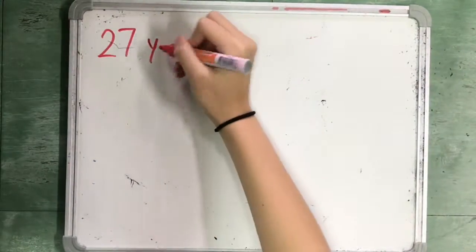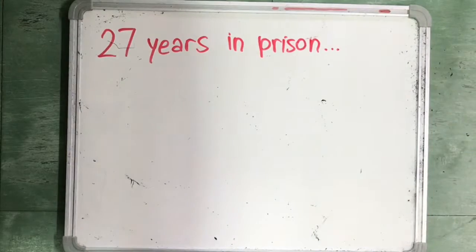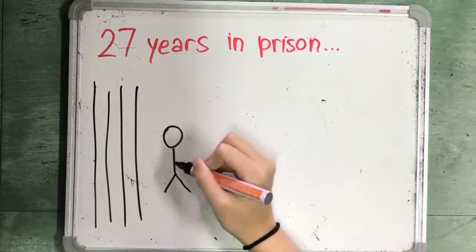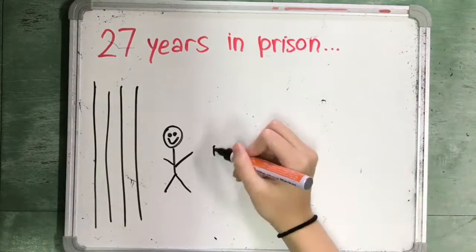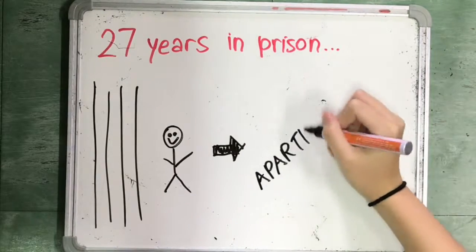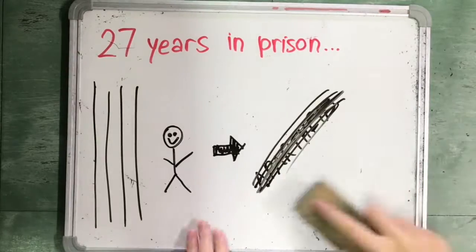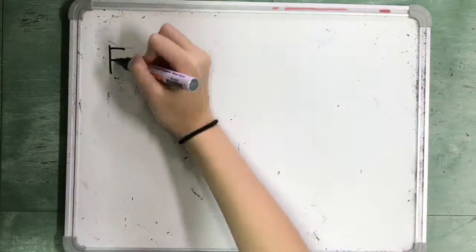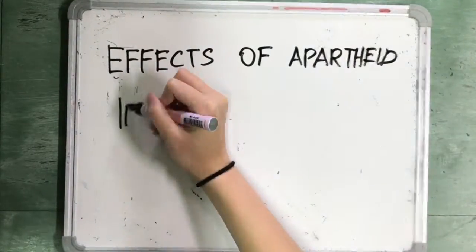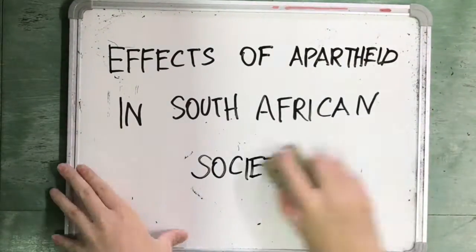When he was released from prison in 1990, he worked to completely dismantle apartheid, and in 1994 he became the first black president of South Africa. He was the one who brought an end to apartheid and has been a global advocate for human rights. Apartheid affected South African society in many different ways.